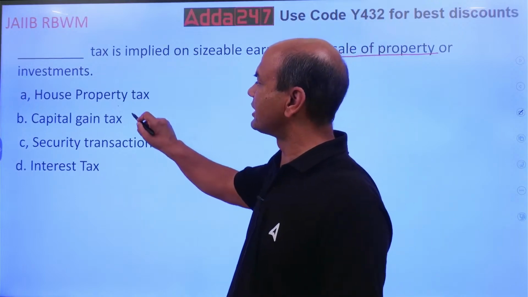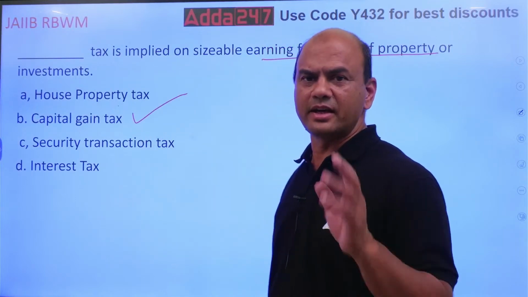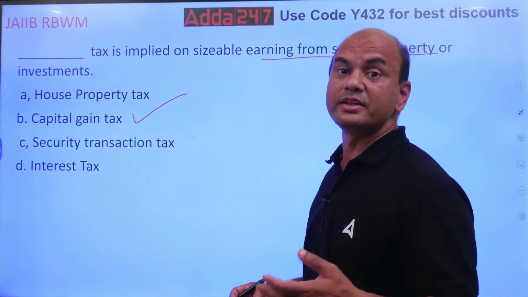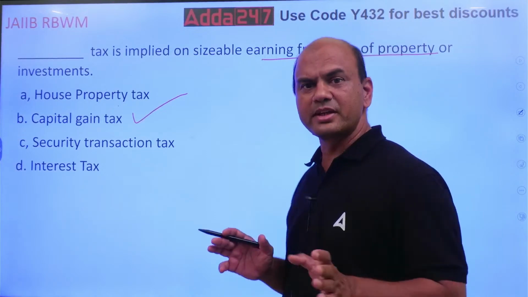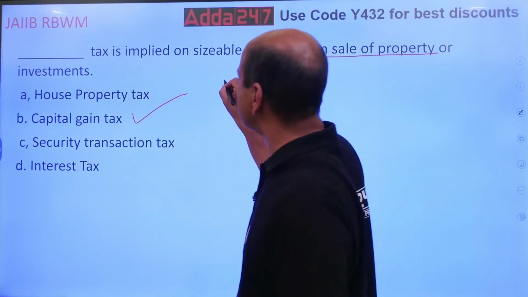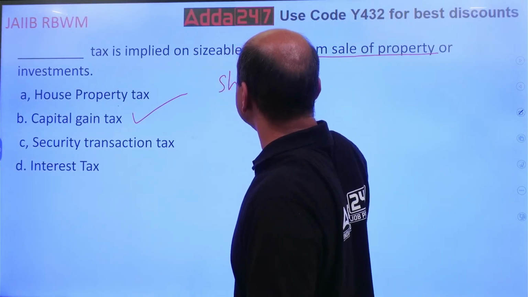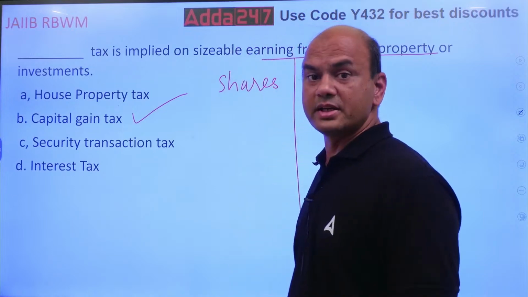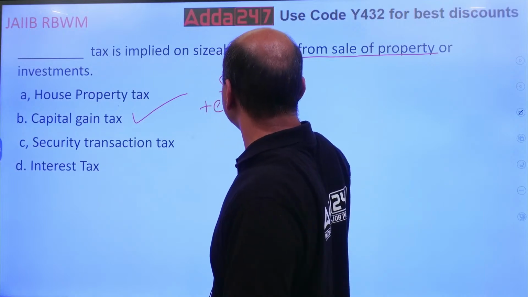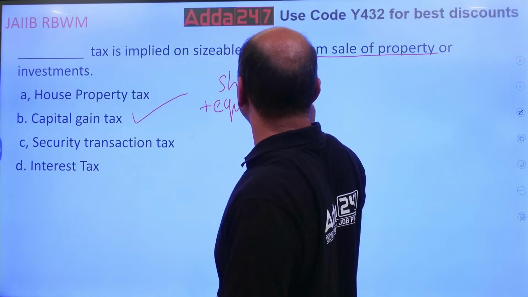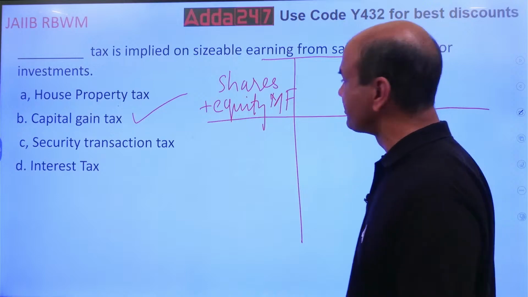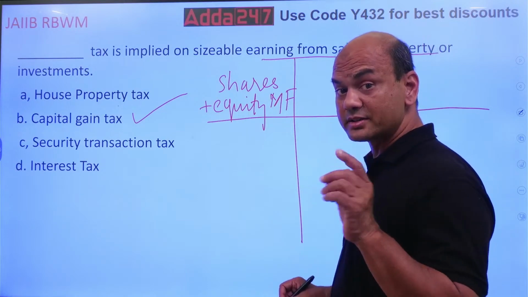The answer is capital gains tax. Here, kindly understand. Now the topic has come. That's why I'm explaining you. Capital gains tax. Where is it used? Capital gains tax can be of three types. One is shares. If I'm holding shares or equity mutual funds, equity MF, and I sell these below 1 year, see this, understand this.